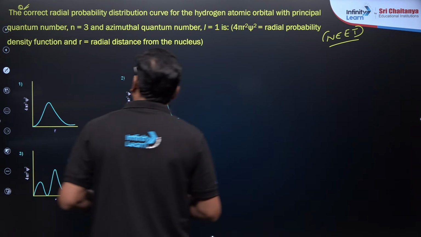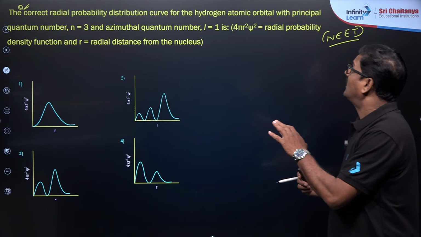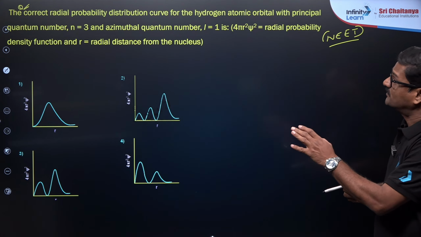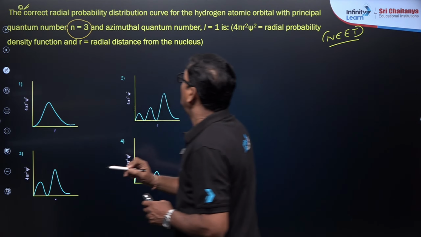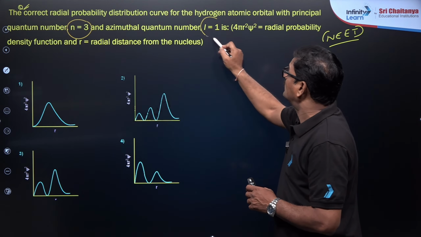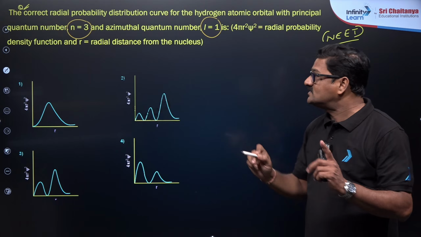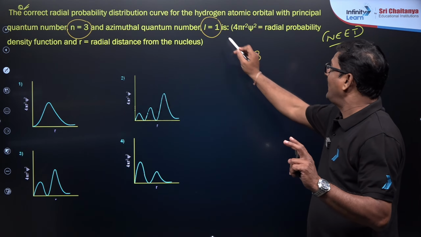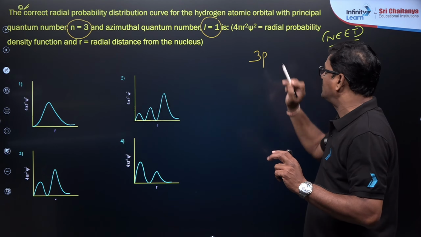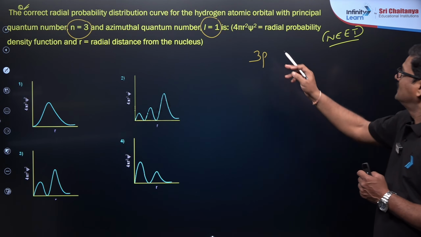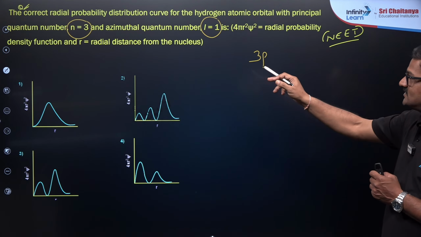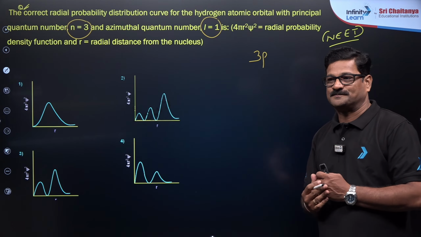The correct radial probability distribution curve for the hydrogen atom orbital with principal quantum number n equal to 3 and azimuthal quantum number l equal to 1. So n is equal to 3, l is equal to 1, that is going to be the 3p orbital. Okay, so the radial probability density versus radius, which of the following is true?